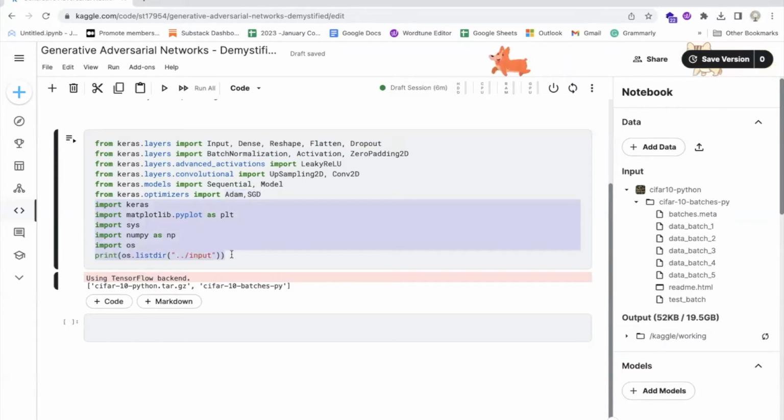Next, the code defines a deep learning model using Keras. The model architecture is not provided in the code, so we can't comment on its specifics. However, it likely includes several convolutional layers followed by fully connected layers, with activation functions and dropout regularization applied at appropriate points. Finally, the code prints the list of files in the /input directory. This is a relative path, so the actual directory may differ depending on the location of the script or notebook running this code.